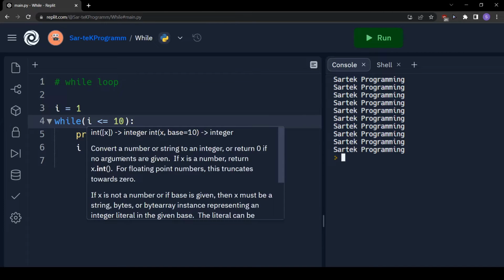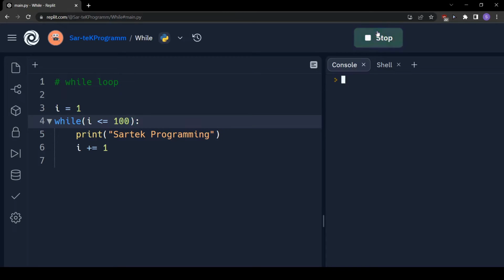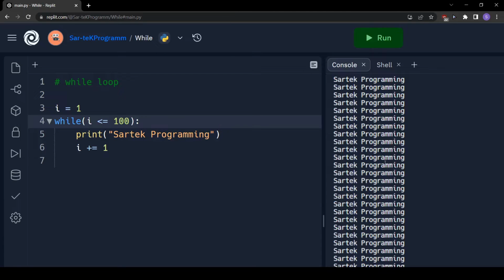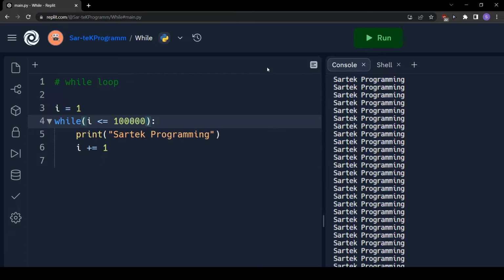So see, these three lines of code also solve the same purpose. We have printed SarteK programming 10 times and we didn't use any redundancy. We didn't write SarteK programming 10 times. We just wrote it like this, and see, if I change it to 100, we will get 100. We don't have to worry about it. We can just change the number. I can write 1,000, 10,000, anything, and it will print it that number of times.